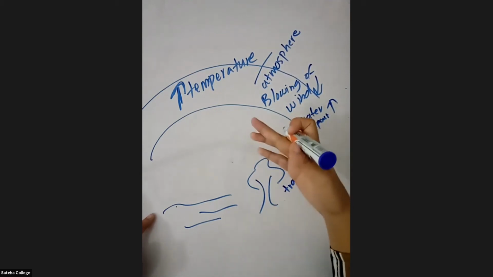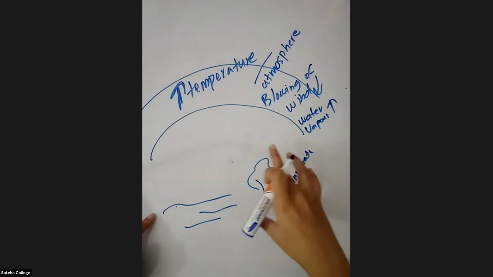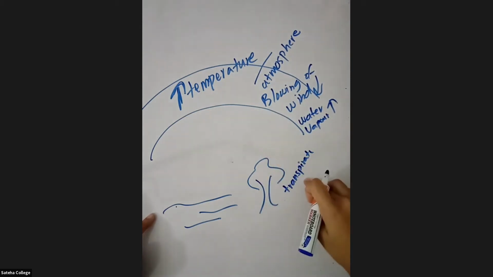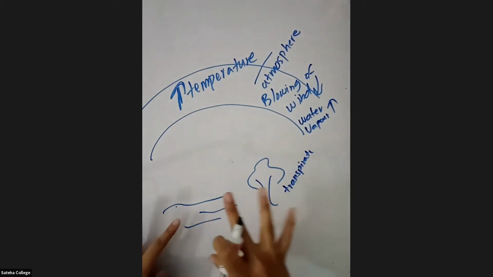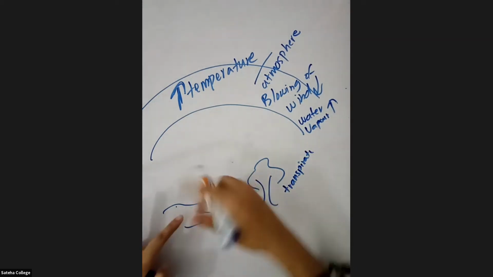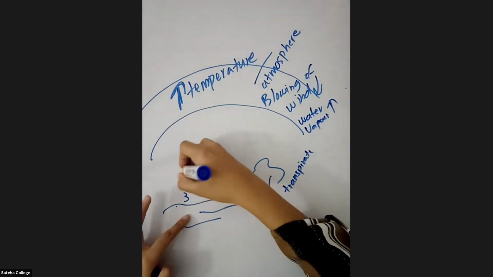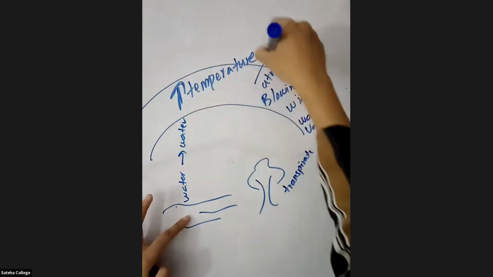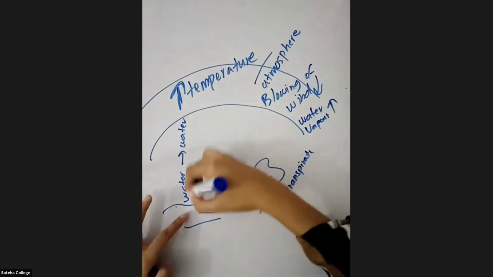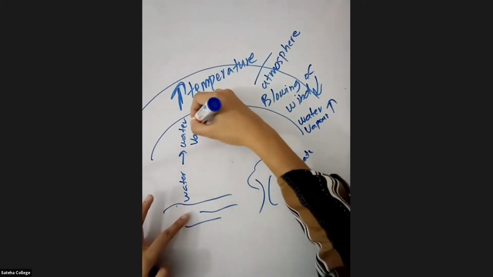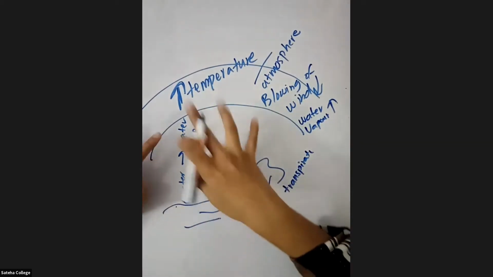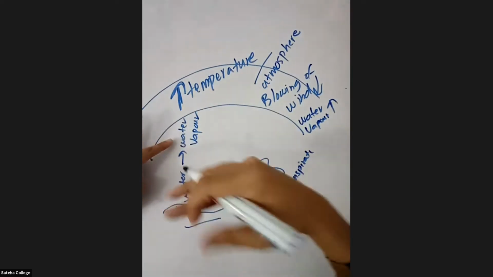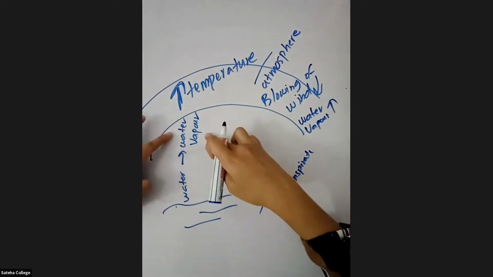Transpiration means loss of water from the plant bodies. The water will be converted into water vapor because of the high temperature.